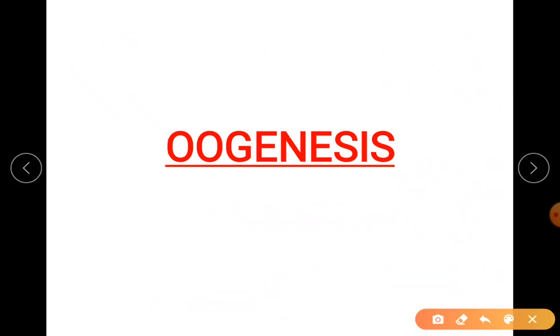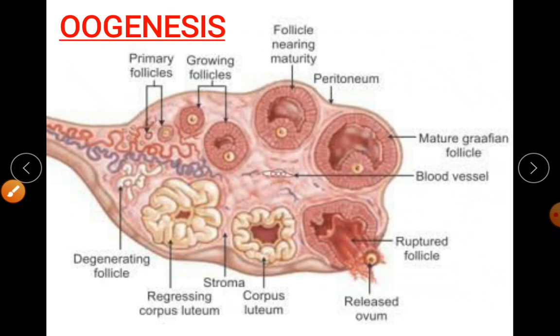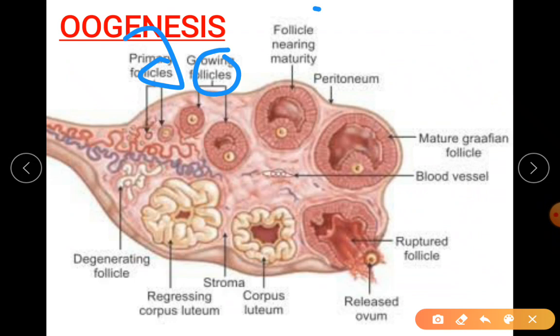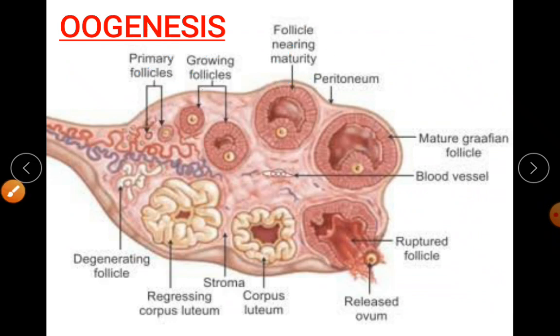Now this oogenesis process is a little tougher, but with easy access, as you read, you will come to know. So there are your blood vessels. There are your follicular stages. Inside that follicular stage you can see a yellow color marking. That is where your single ovum is getting produced.